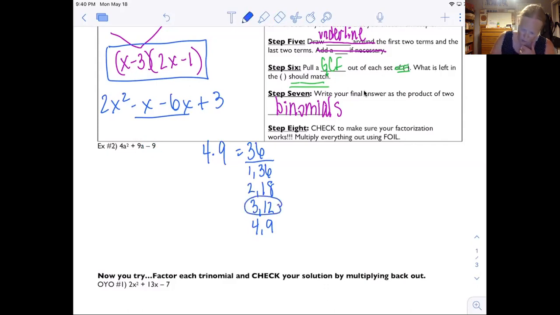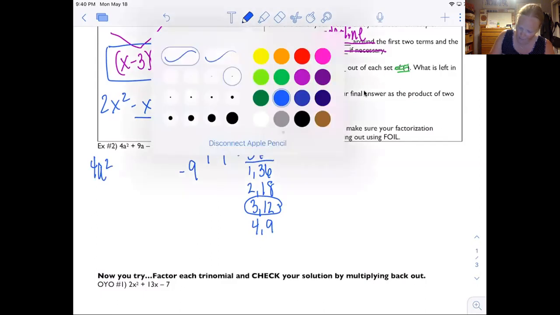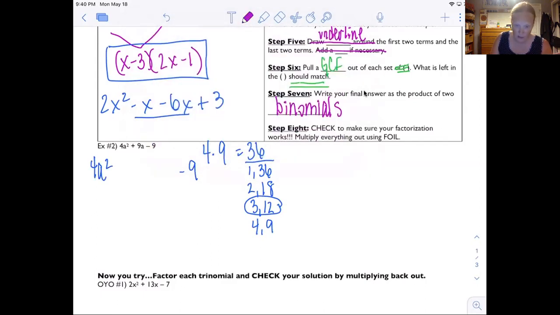Okay, so I set it up to be 4a squared, and then remember I've got my minus 9, and I'm just color coding this so you can kind of see what I did. I need my two middle terms to add up to positive 9a, so I'm going to write plus 12a minus 3a.